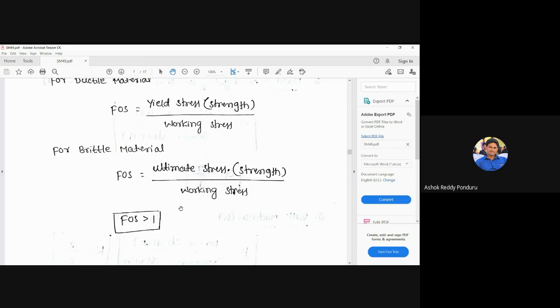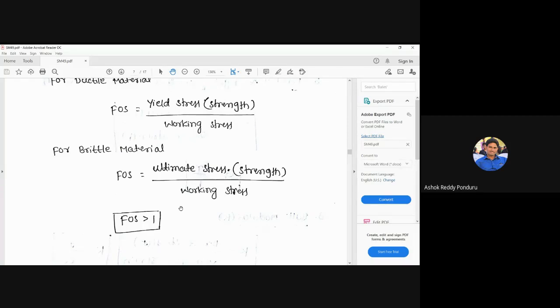So remember, every civil engineer or mechanical engineer can design a member. But we call someone a good design engineer if they minimize the factor of safety. How can we minimize it? We consider the strength of the material to be minimum, but that value should still be greater than the stress. If the strength is minimum, then the cost of the member is also minimum.